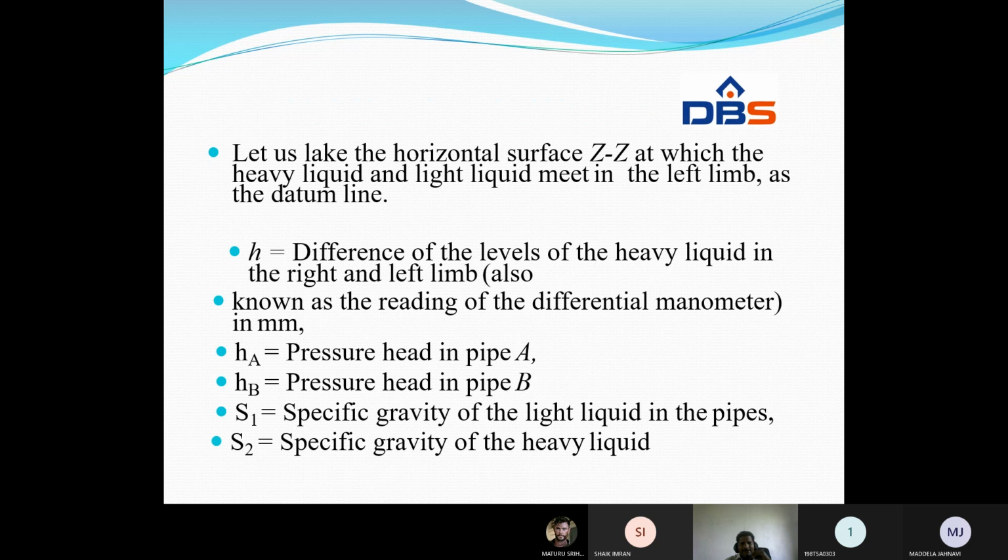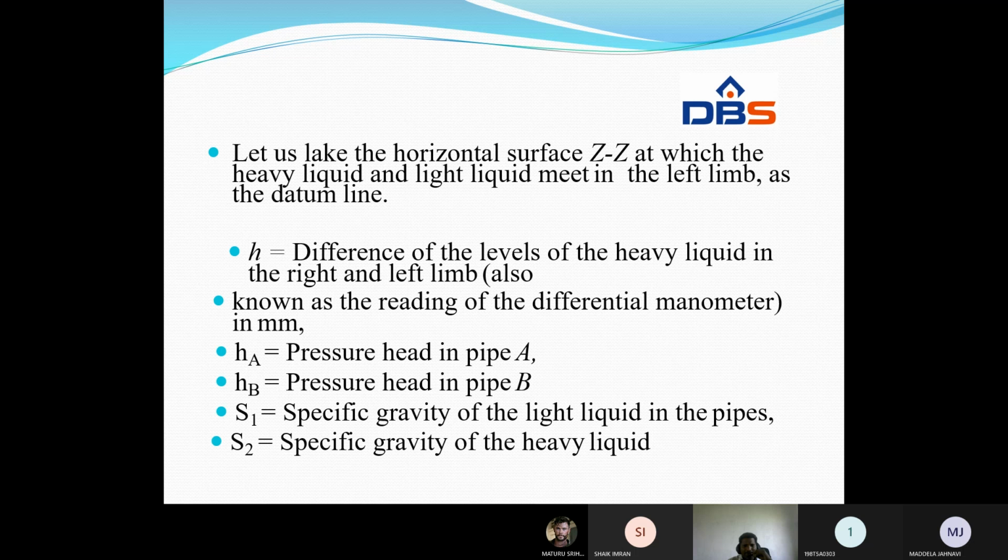Let us take the horizontal surface ZZ, at which the heavy liquid and light liquid meet in the left limb, as the datum line. h is the difference of levels of the heavy liquid in the right and left limb, also known as the reading of the differential manometer.